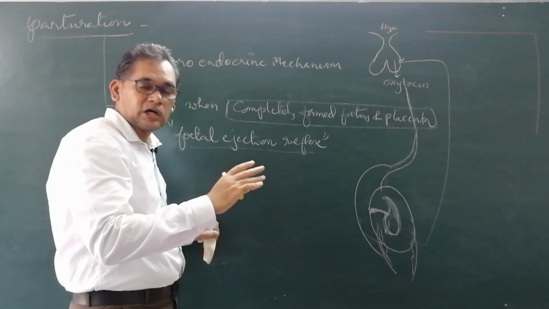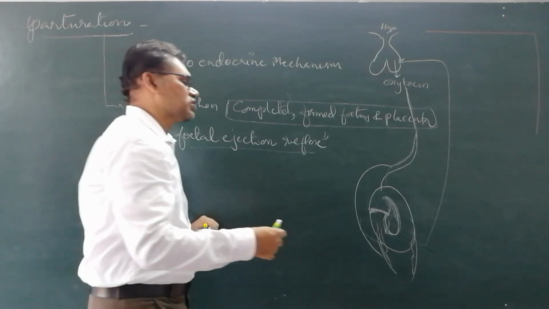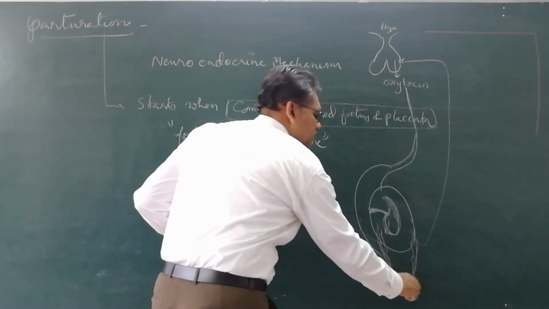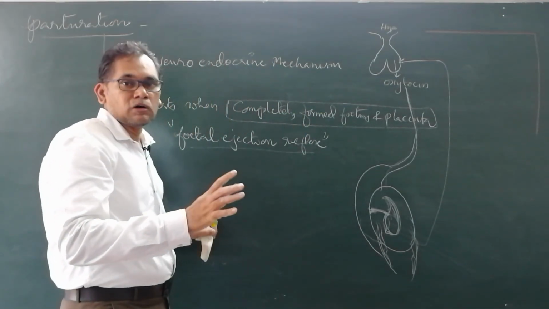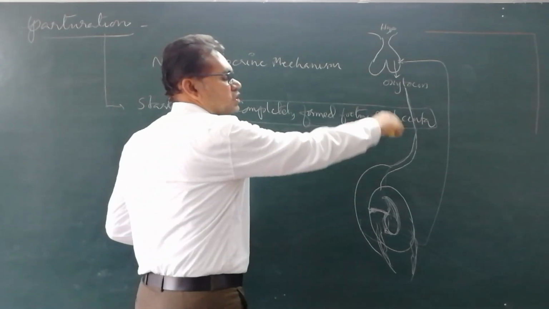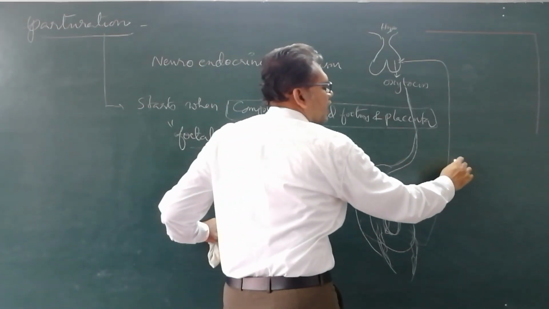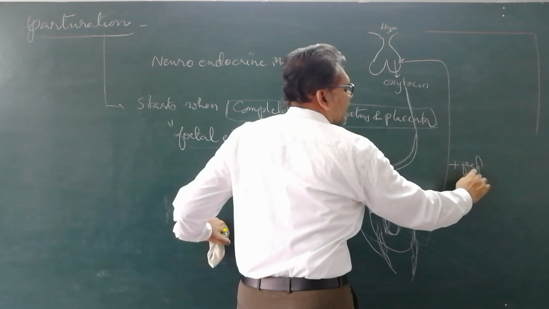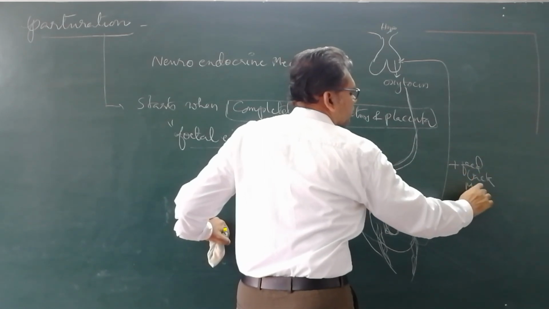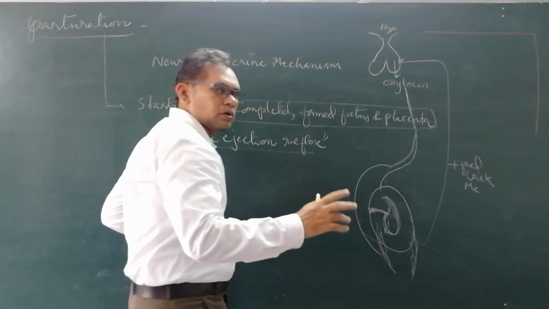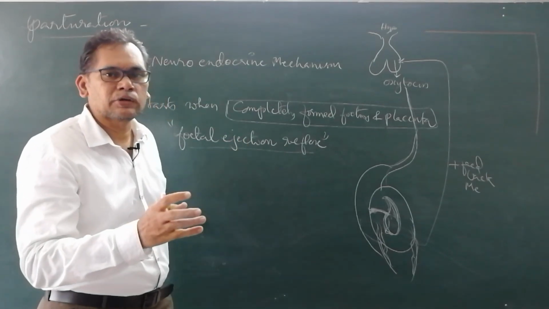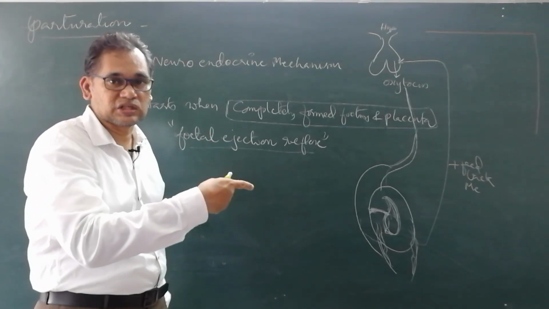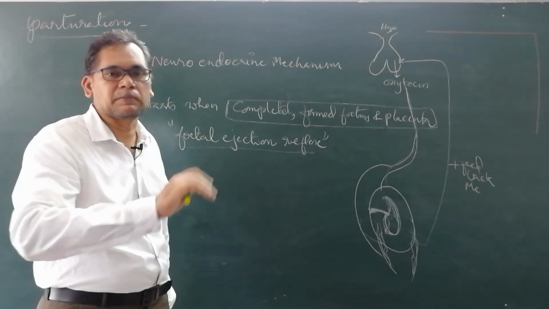This oxytocin makes the uterine muscles contract more and more. More contraction, more oxytocin. This is what we call the positive feedback mechanism. The more the oxytocin is released, the more the uterine contraction, and the more the uterine contraction, the more the oxytocin, until the expulsion of the baby.